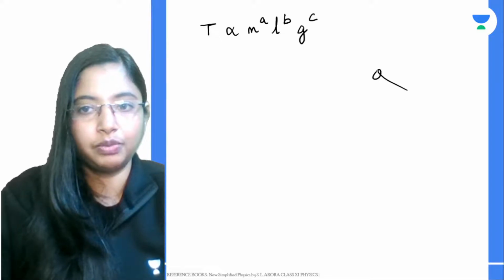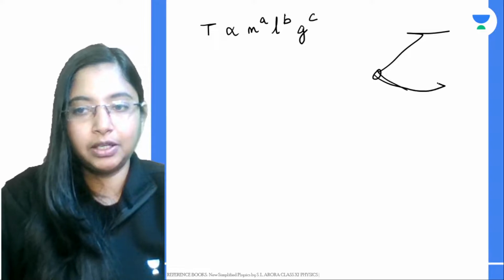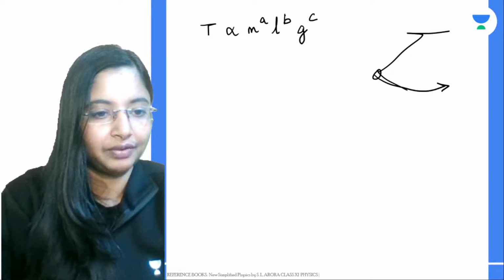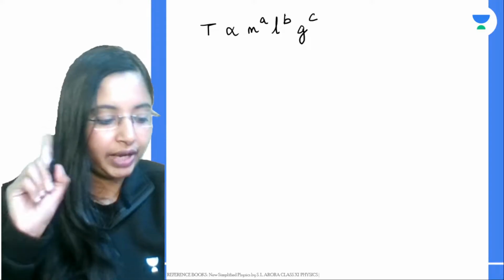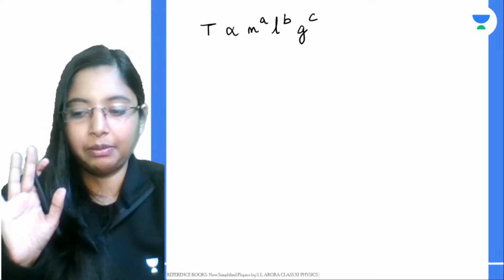It goes down to one position, and it comes back again. That is because of acceleration due to gravity. These are the three quantities the time period depends on. Now, knowing this, let's find the equation for time period using dimensional analysis.